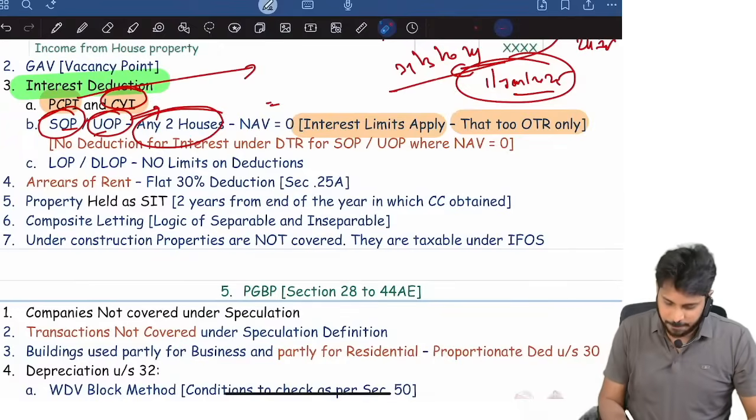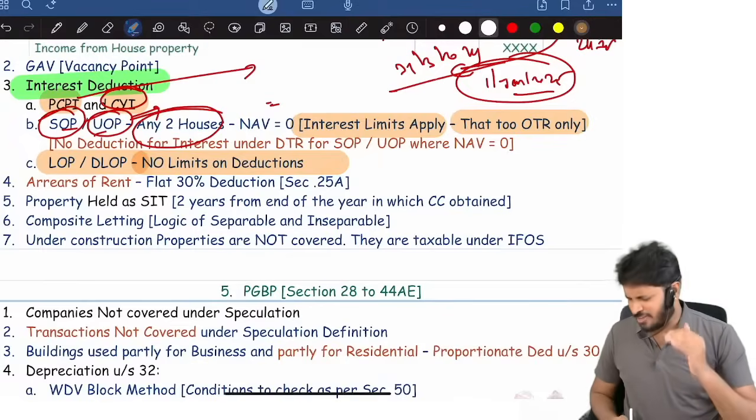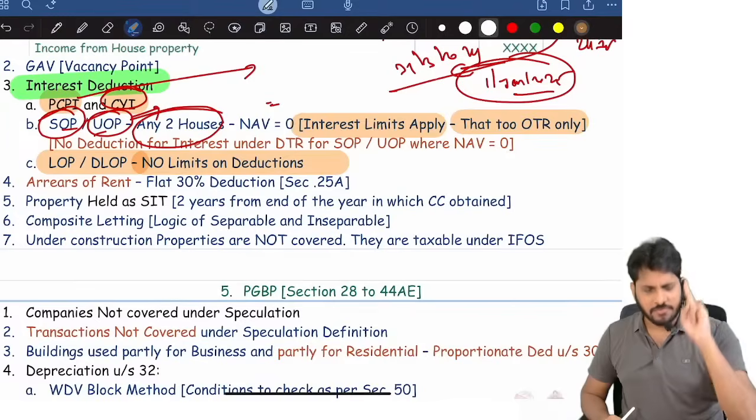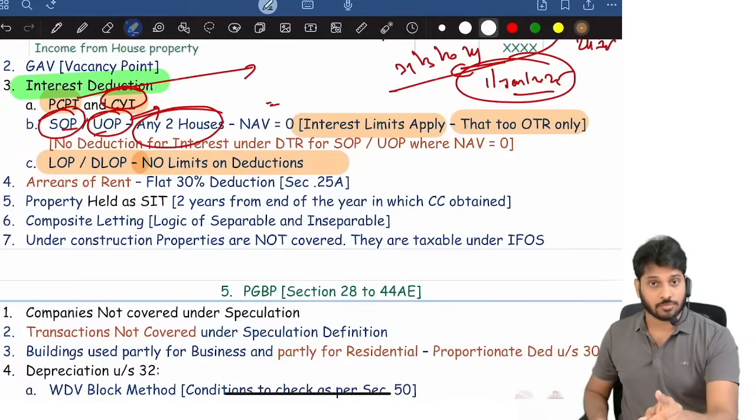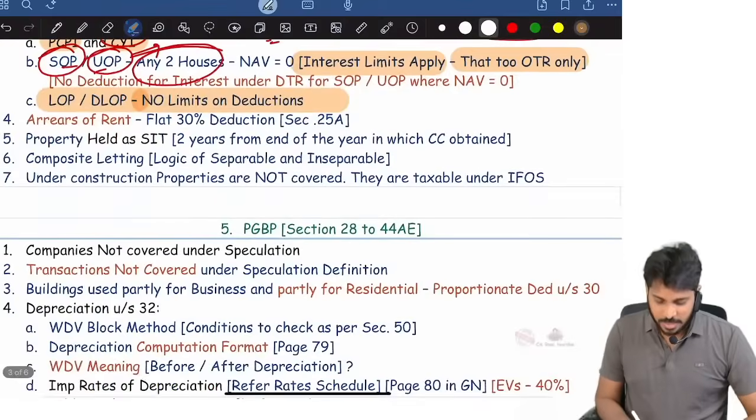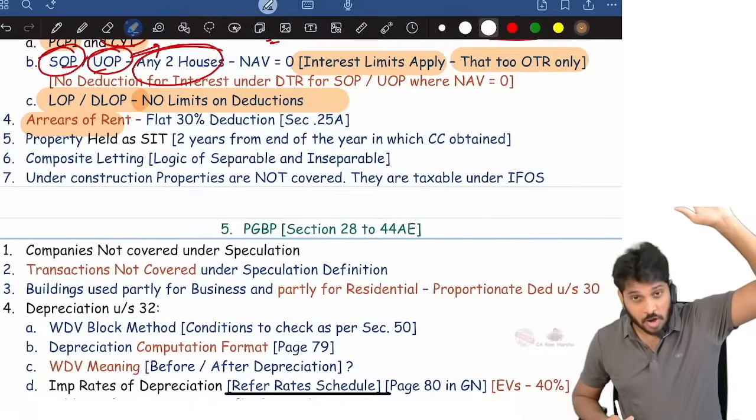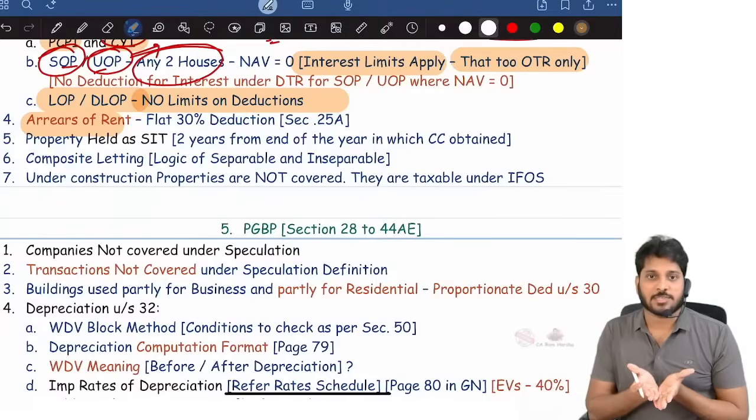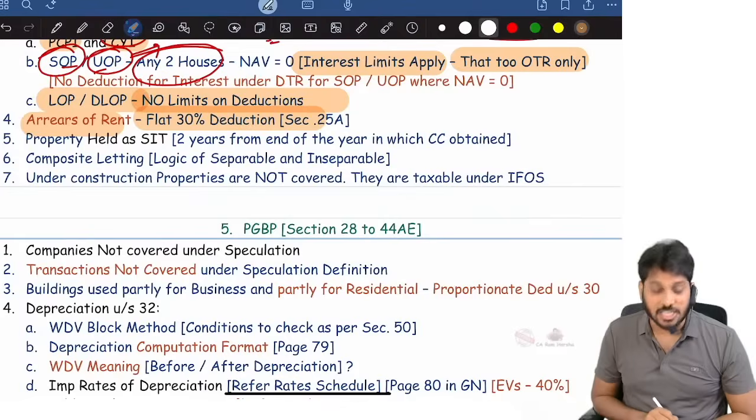That's it. Next. For LOP and DLOP, there are no limits on deduction. Very simple. If part of your property is let out, GAV will be computed, everything will be computed. If the property is not at all rented, there is no benefit, then NAV is equal to 0. Then sometimes SSA will also receive arrears of rent, meaning some rent from long years back was pending, unrealized rent, and now SSA received it. Whenever you receive it, it is taxable on cash basis. Whether the house is existing or not, whether you are the owner or not, 30% deduction is available.